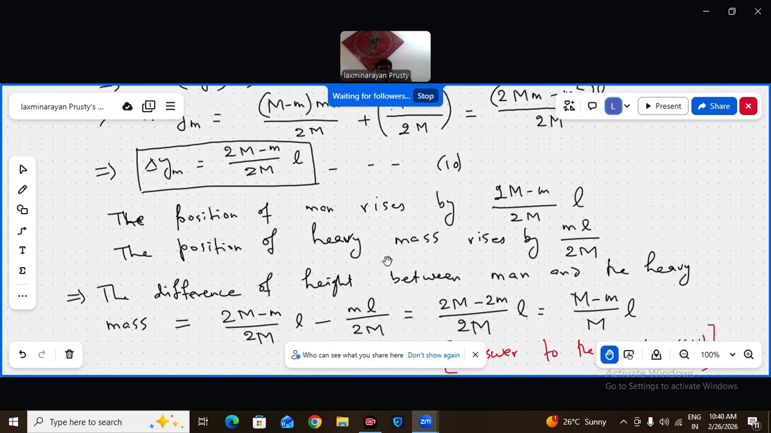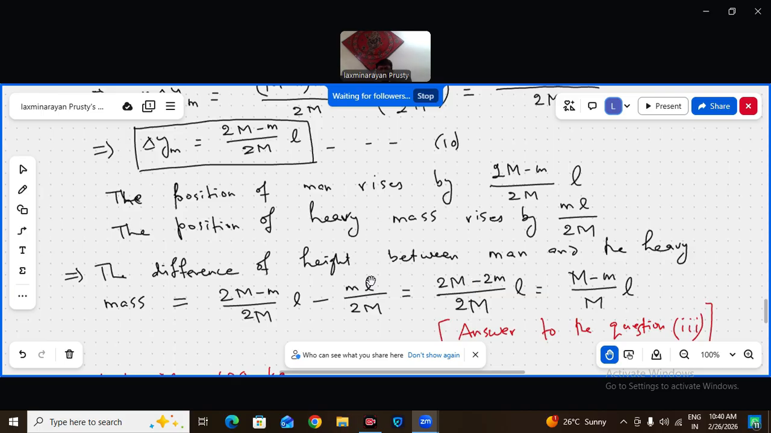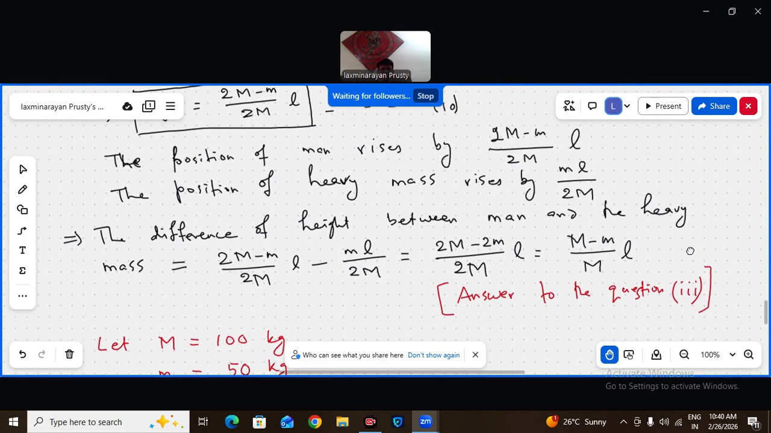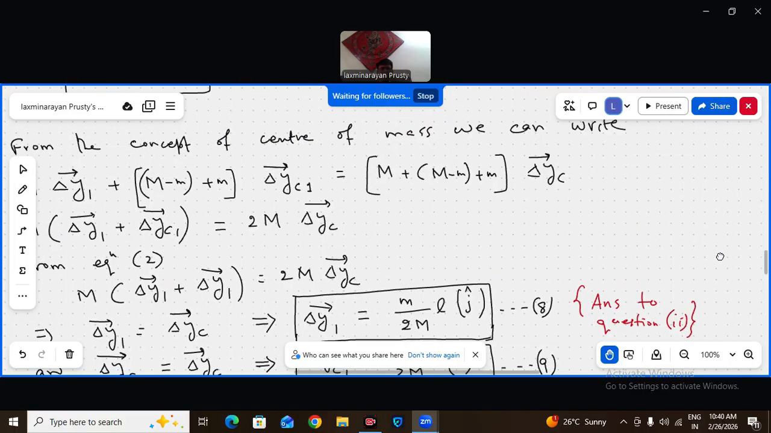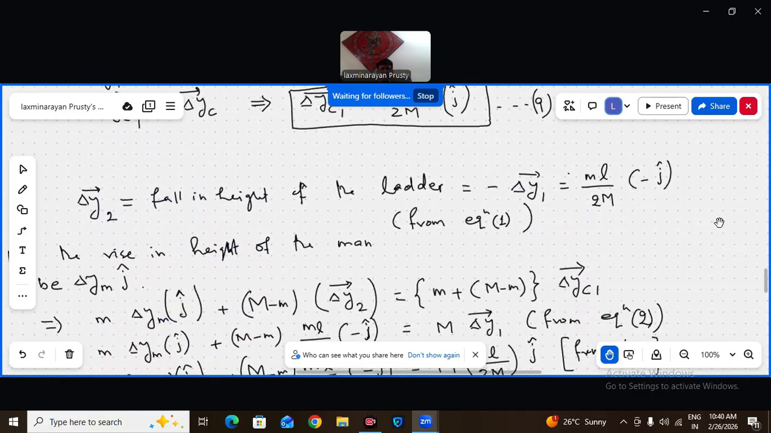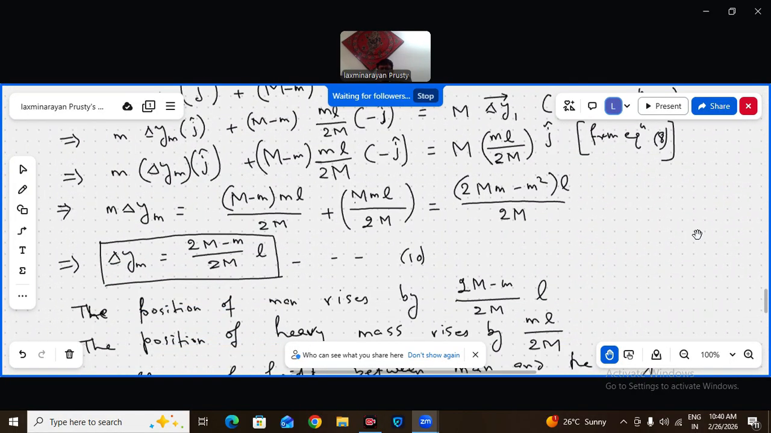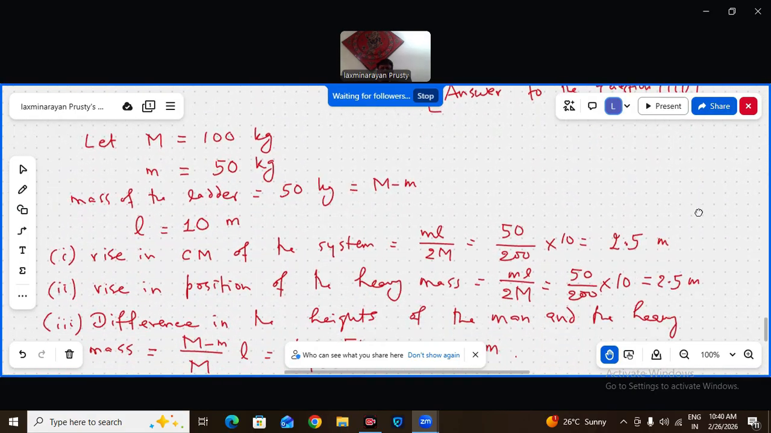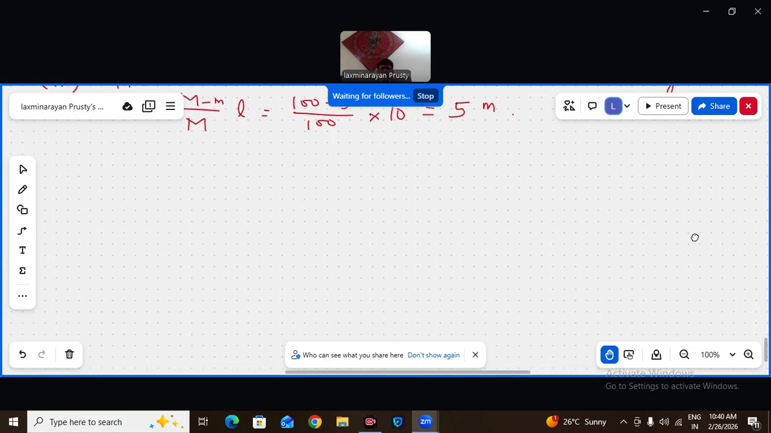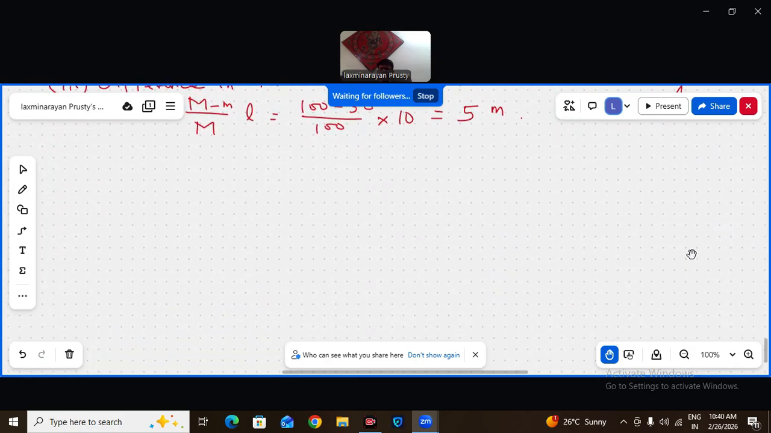Then the position of the heavy mass, how much has it risen? Already I calculated delta y1, that is ml by 2m. Then what is the difference of height between the man and the heavy mass? This minus this. This position of man has risen by delta ym, or the height risen by the heavy block by delta y1, or the rise of center of mass is with respect to which? With respect to ground frame.